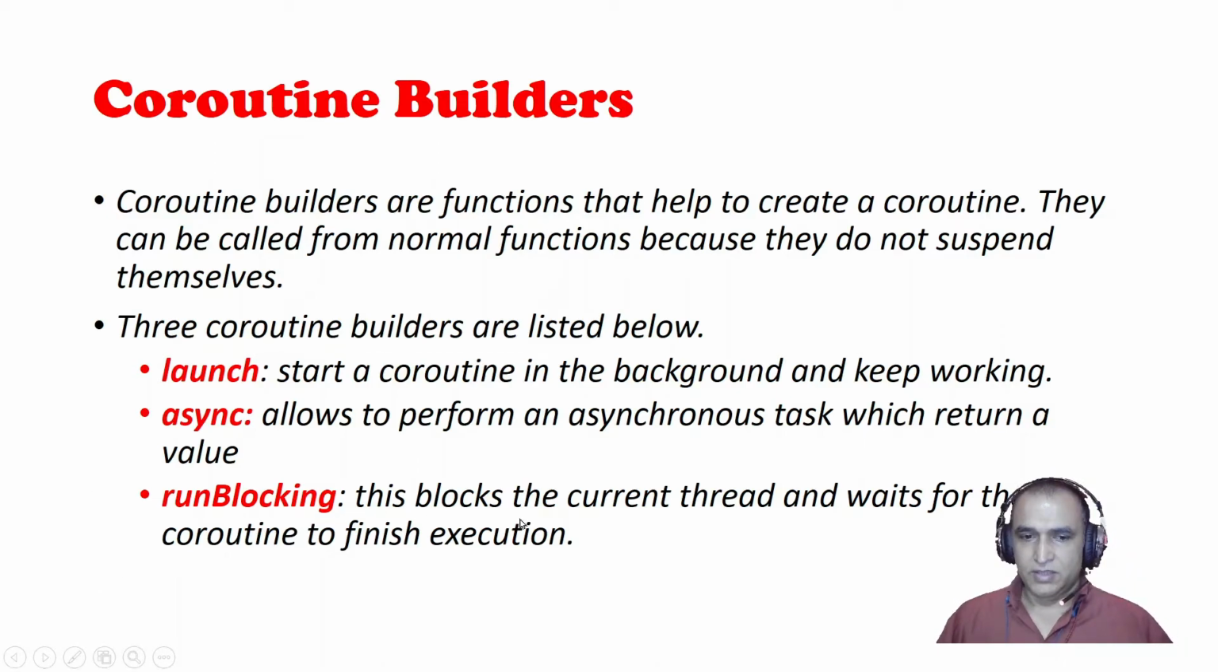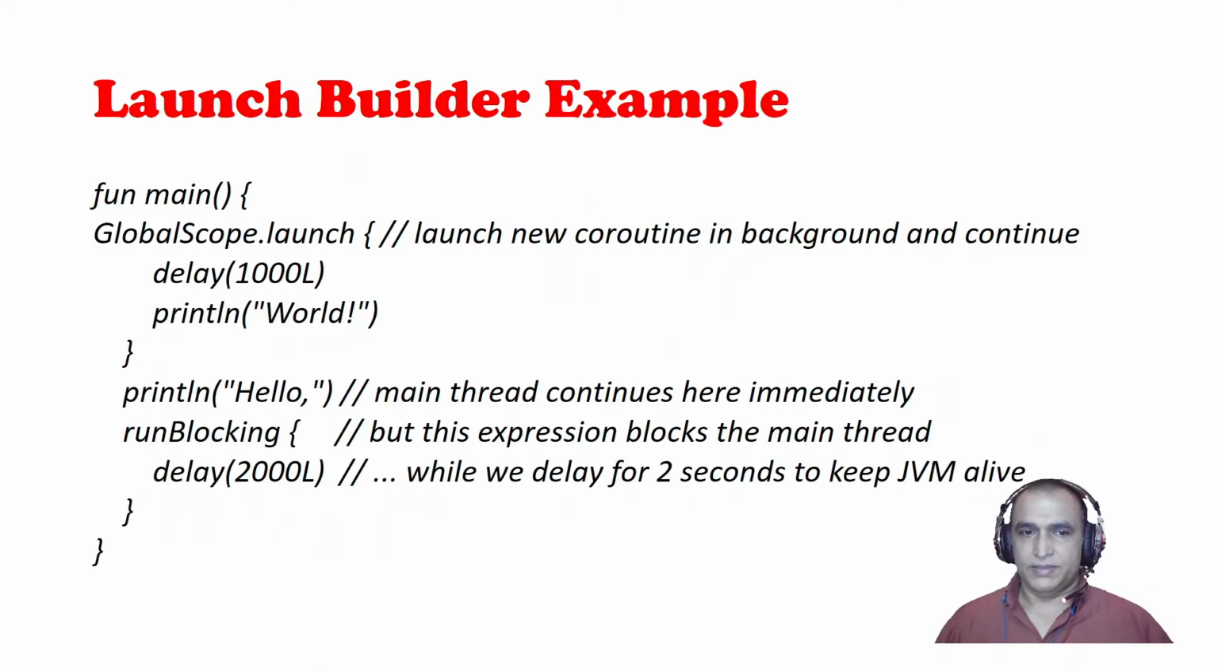Then runBlocking. This blocks the current thread and waits for the coroutine to finish its execution. We use runBlocking if we want to suspend the task of the main thread and wait for the coroutine to finish its execution. So these are the 3 building blocks of coroutines, called builders.